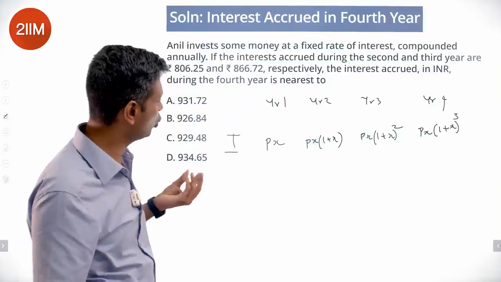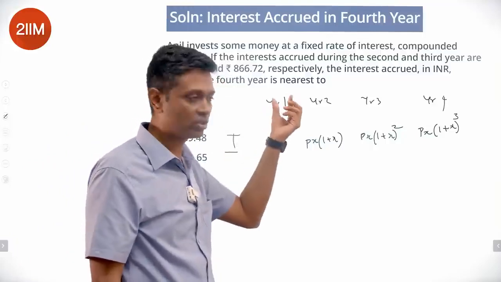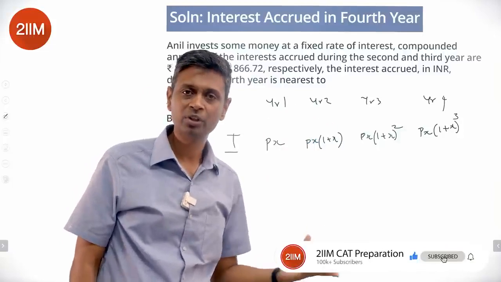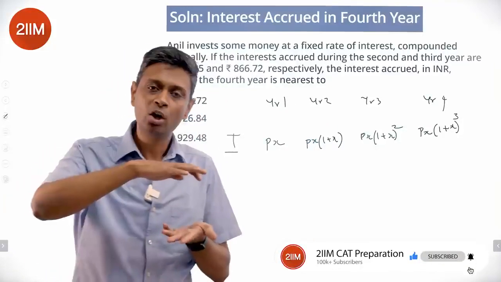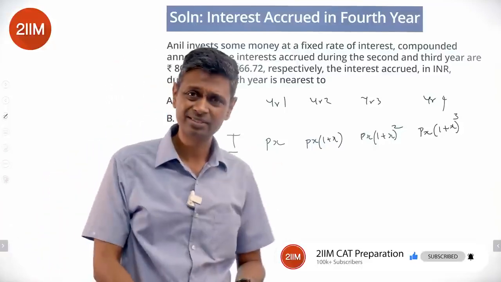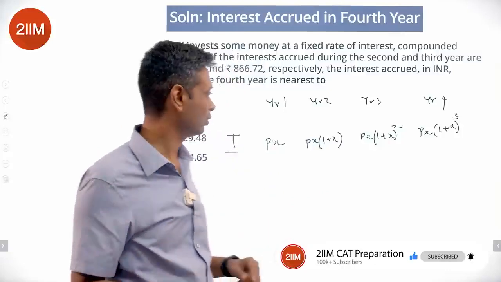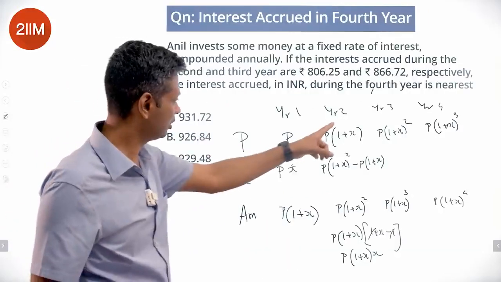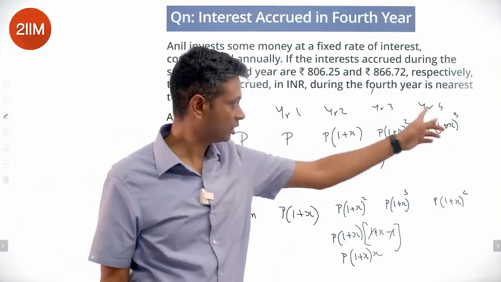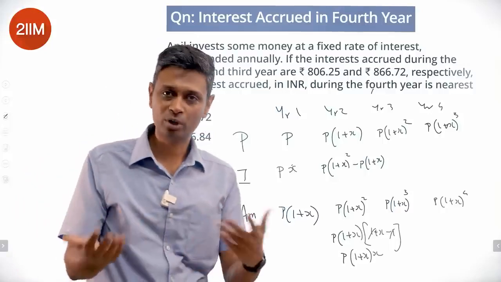The interest accrued in each year is basically a higher base into the same rate of interest. So if my principal at the beginning of each year goes in a geometric progression, so too will interest. Just whatever the principal is into X is interest. Right? So this principal into X is this interest. Other way of thinking about it, the interest is a geometric progression.